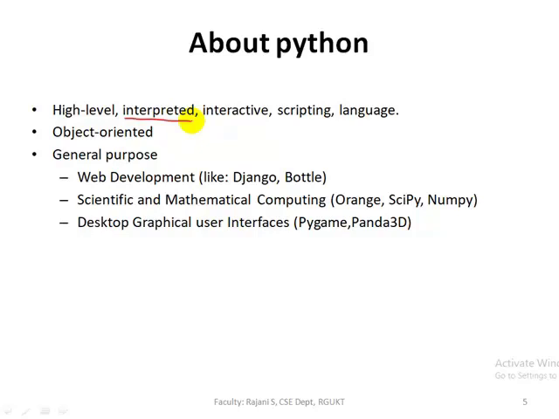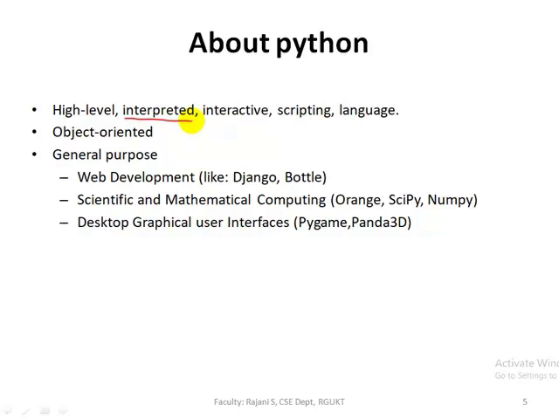So to convert this high level language into machine language, that is low level language, we need a converter. That converter is the interpreter. The interpreter is used to convert high level language code into low level language, that is machine language.